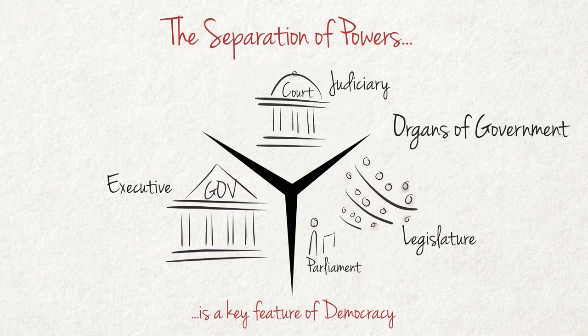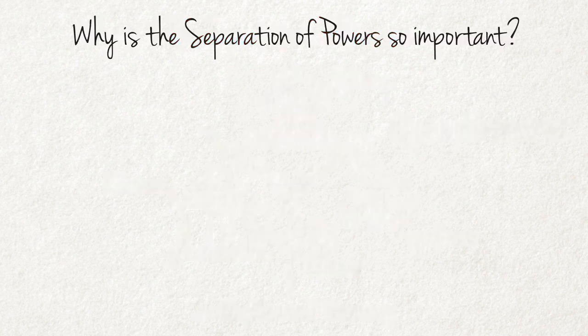Tasks are assigned to the different branches and their institutions in such a way that each of them can check the exercise of power by the others. As a result, no one branch or institution can become so powerful as to control the system completely. Why is the separation so important for any democracy?